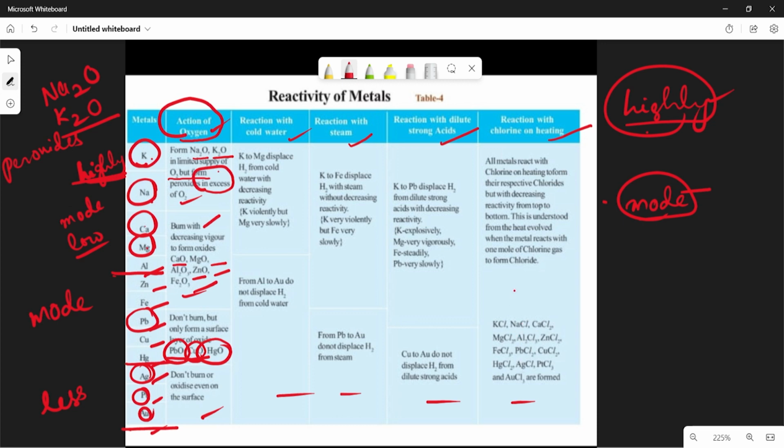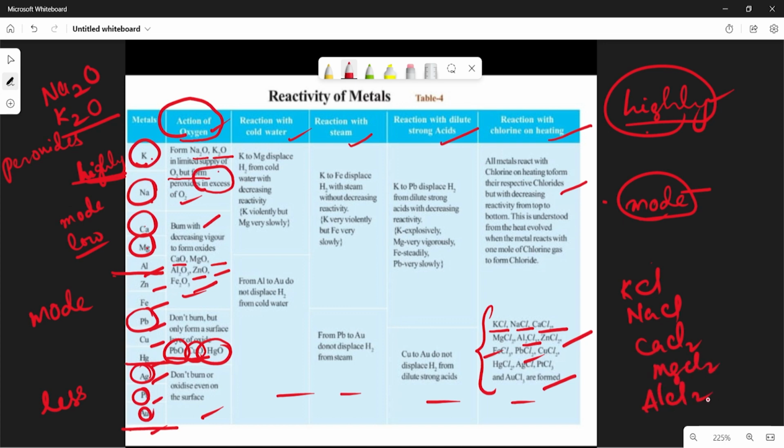All metals react with chlorine on heating to form the respective chlorides: KCl, NaCl, CaCl2, MgCl2, AlCl3, ZnCl2, FeCl3, PbCl2. So potassium chloride, sodium chloride, calcium chloride, magnesium chloride, aluminum chloride. Like this all may react with chlorine.